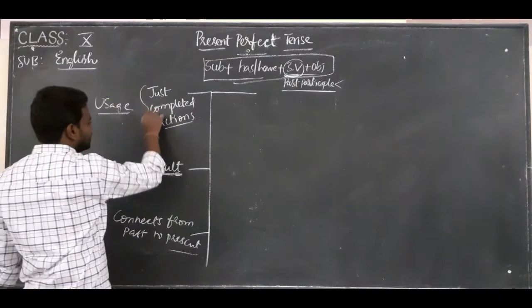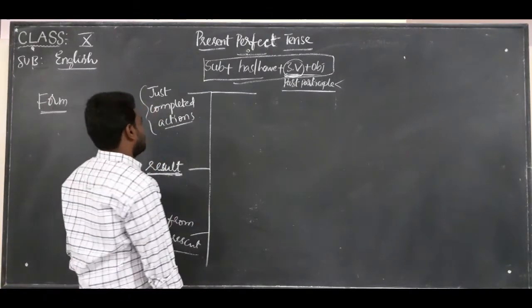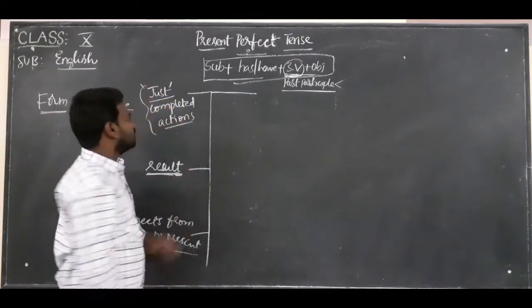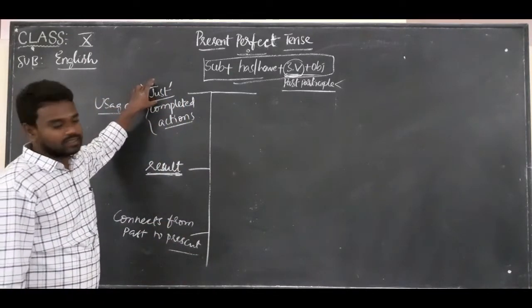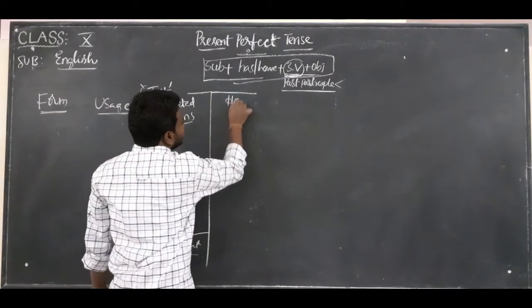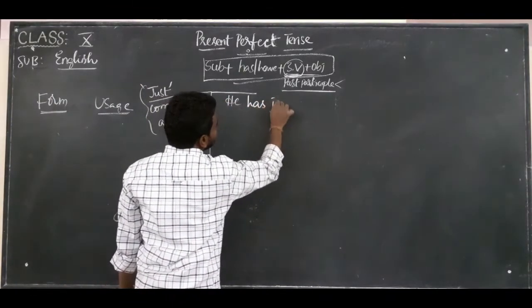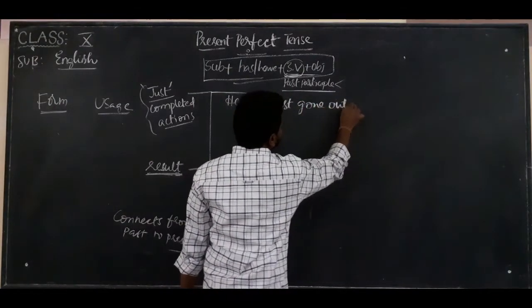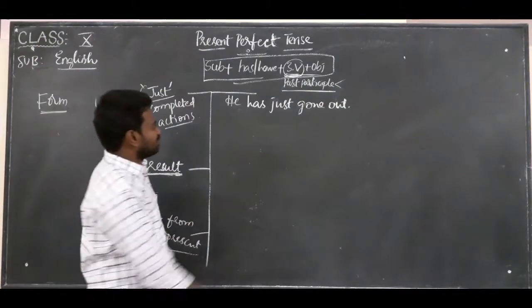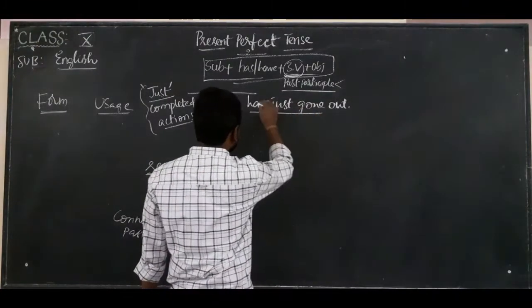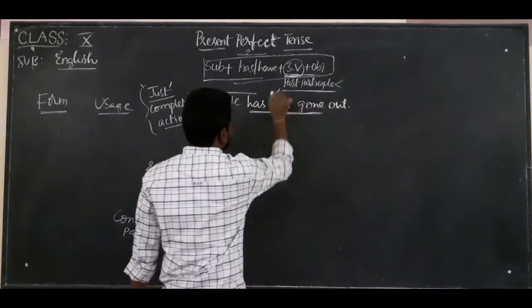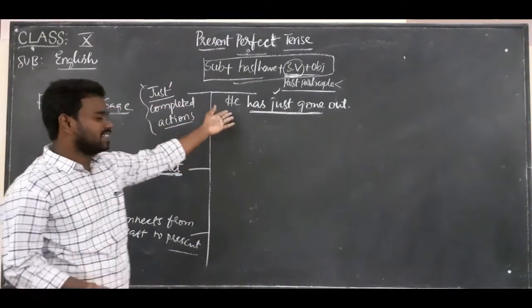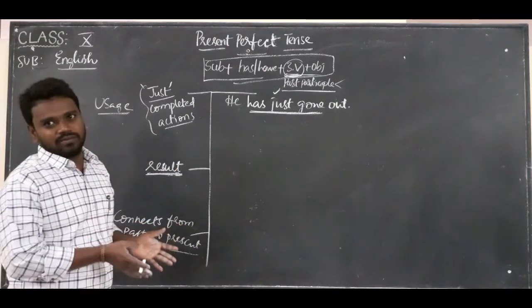The first one is just completed actions. We use them with just. For example, he has just gone out. Just means the action has completed just now.